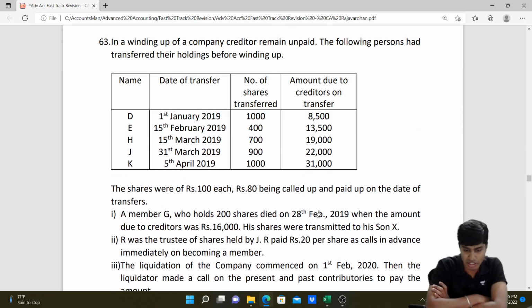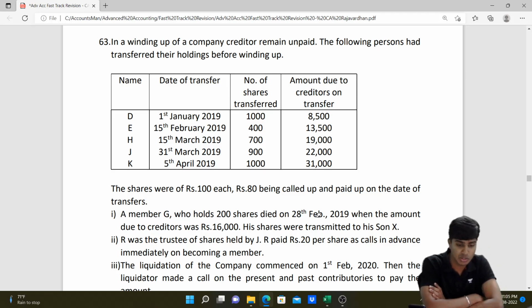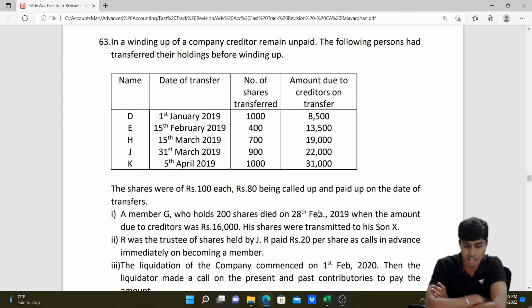In a winding up of a company, creditors remained unpaid. The following persons had transferred their holdings before winding up. Names are D, E, H, J, K. Dates of transfers are given. Number of shares and amount is given. Amount is in cumulative form, we need to decumulate it. The shares were of rupees 100 each, 80 being called up and paid up on that day. So 20 rupees per share is not paid.